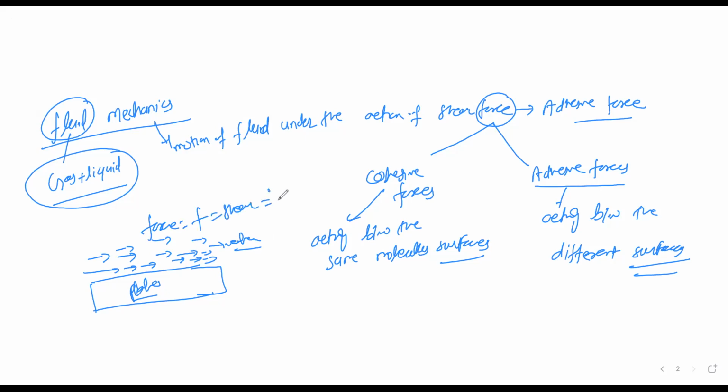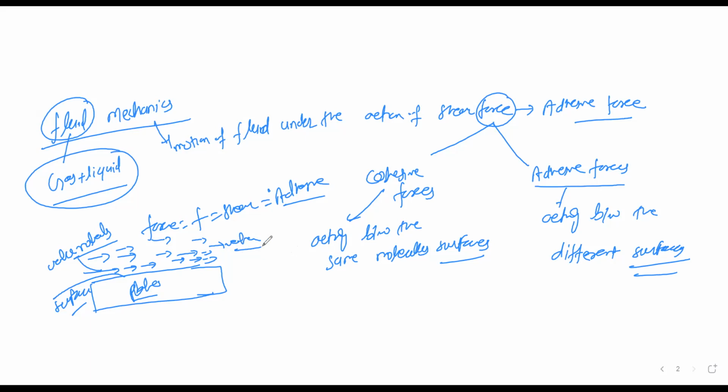Why is it adhesive force? Because there are two different surfaces, one is a flat surface and another is a water molecule surface. If these two different surfaces are there, there must be adhesive forces.